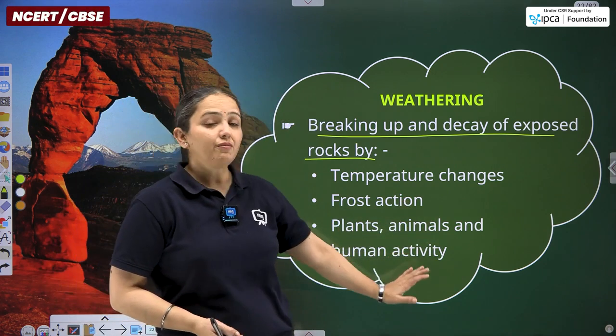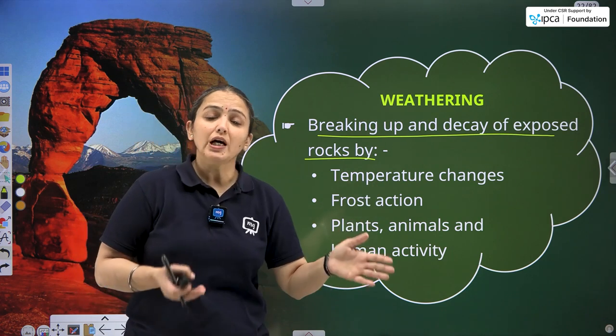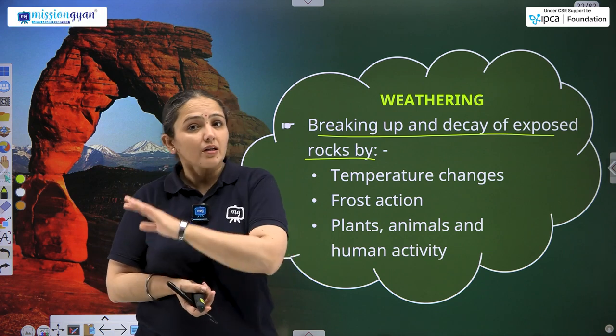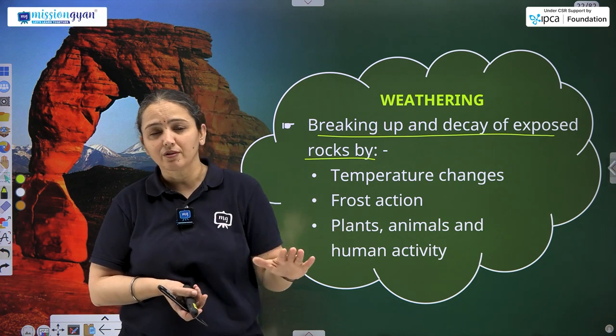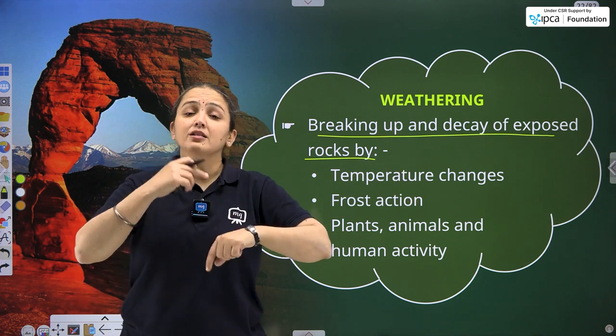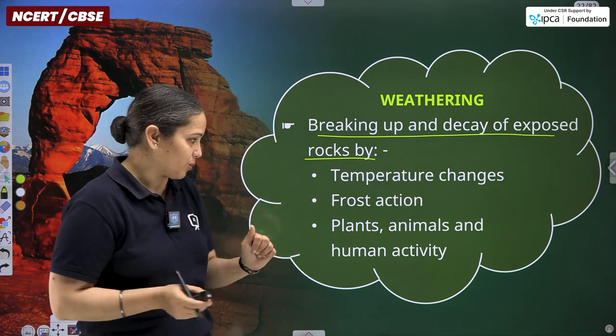As human activity, for the construction part, we are displacing the rocks, we are just completely taking away the layer of the rocks from the soil surface for various purposes. So, we are displacing them, and in this displacement process the rocks are splitting up, they are breaking away.